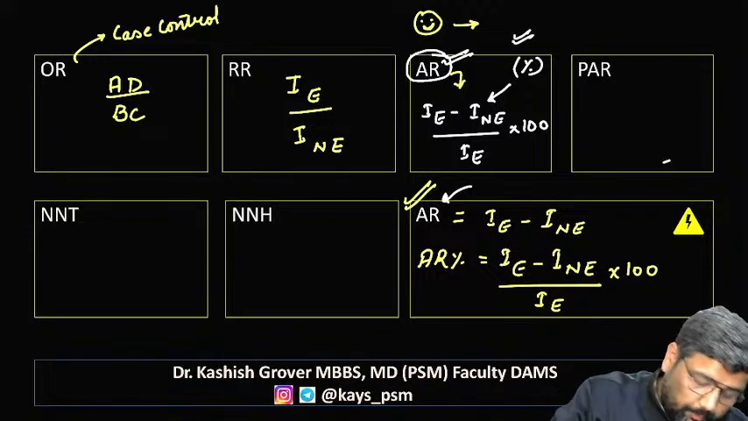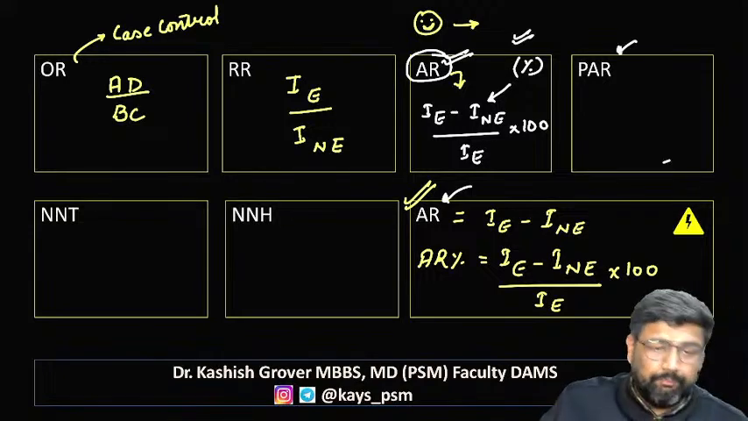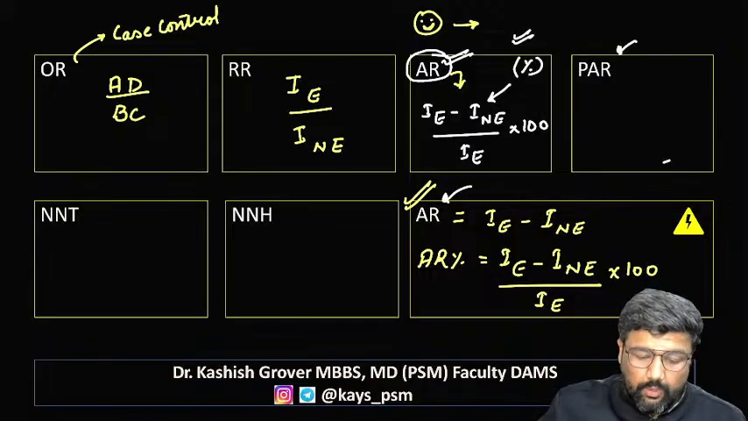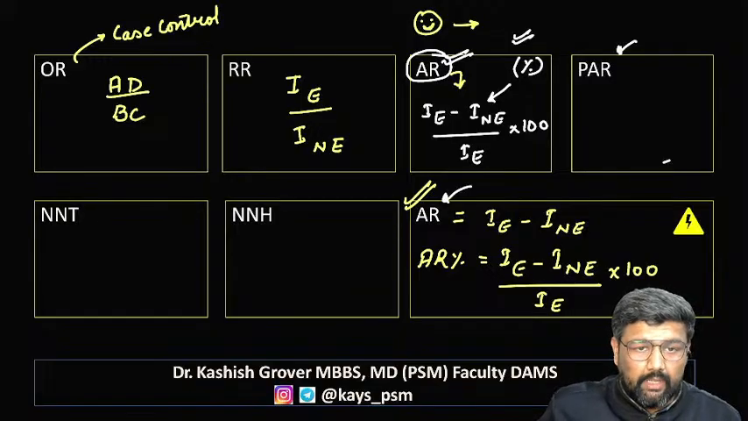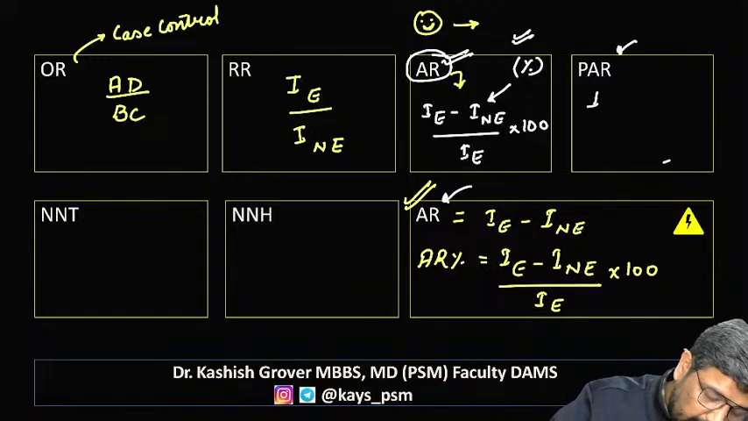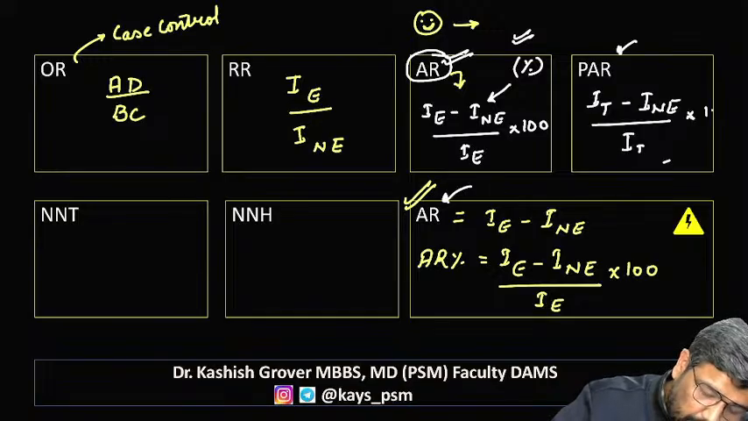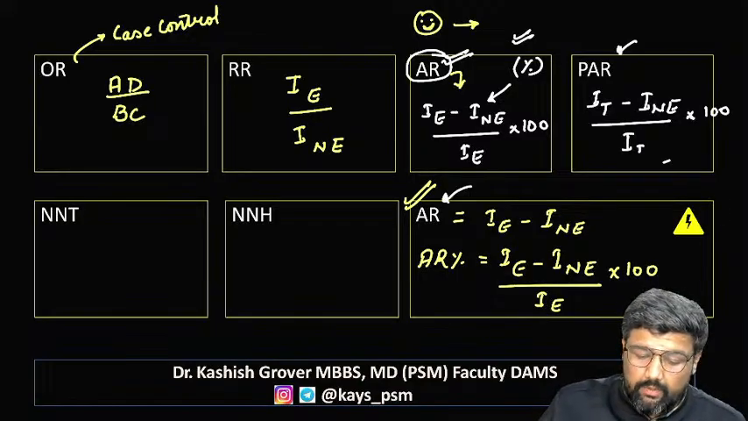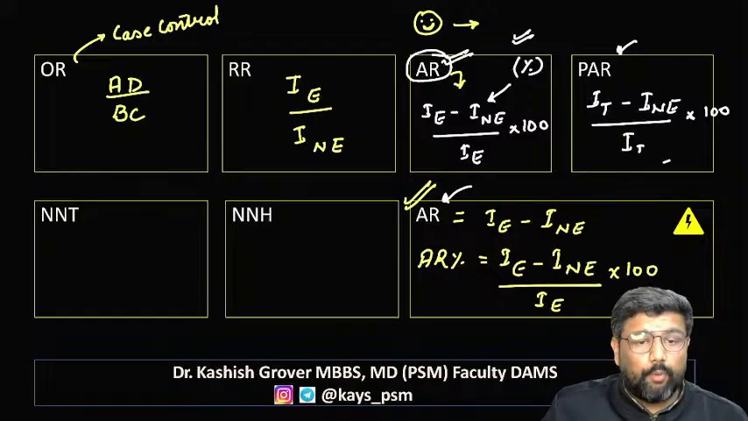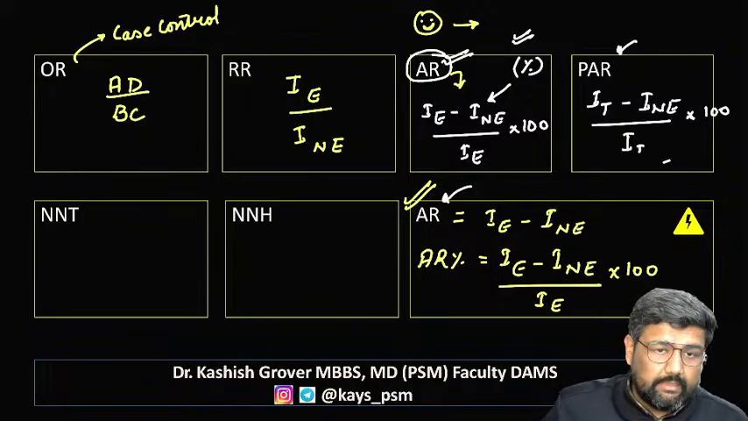Now coming to PAR. Yes, Dr. Vaishnavi, Dr. Asmita, in the next section I'm going to take it. Now PAR is incidence total minus incidence non-exposed divided by incidence total multiplied by 100. This is population attributable risk.